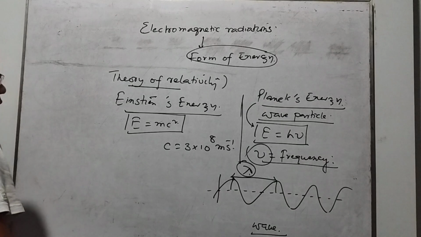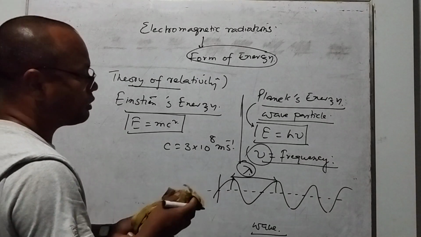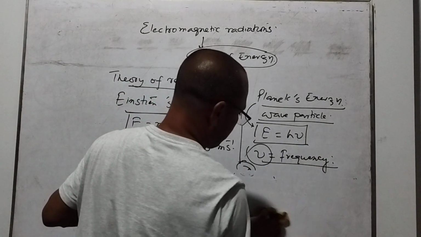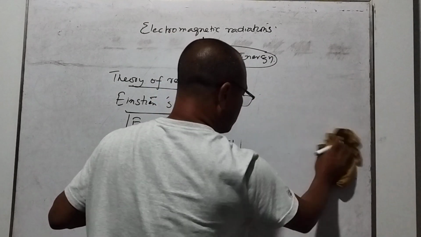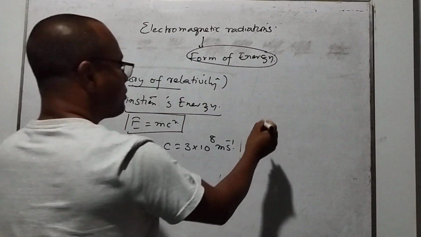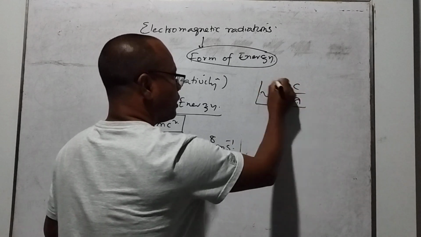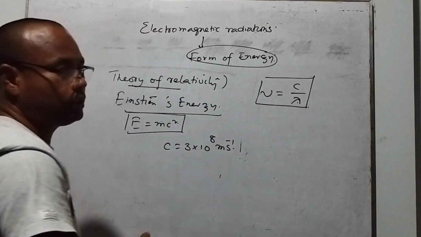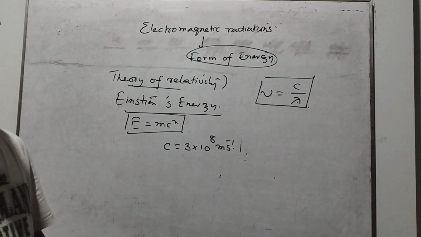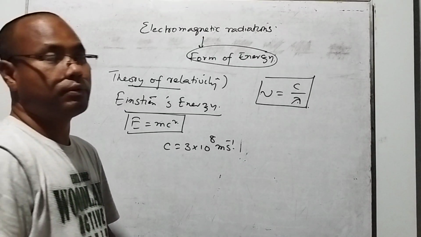Now what is the relation between the frequency and the wavelength? Frequency is equal to c by lambda. Mathematically we can have the relation here, where c is the velocity of light.